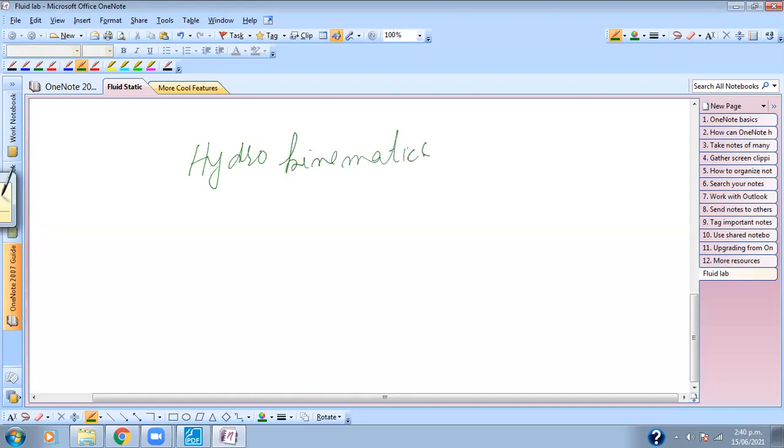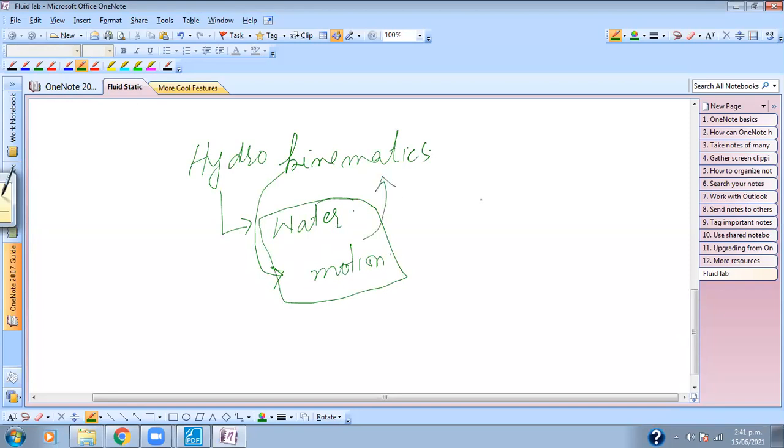The title of this chapter is hydrokinematics. So what does it mean? Hydro means water and kinematics means motion. So when we discuss water motion, we call it hydrokinematics. Normally, motion occurs when we apply force over a body or over a chunk of water. Just like we have this body and we apply a force over it, finally we get a motion here.